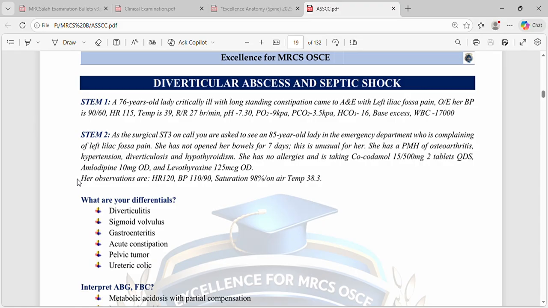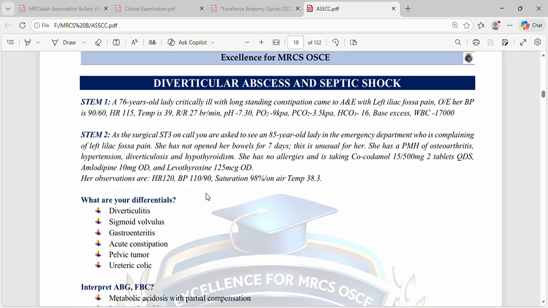You are asked to see an 85-year-old lady in the emergency department who is complaining of left iliac fossa pain. She has not opened her bowels for 7 days. This is unusual for her. She has a past medical history of osteoarthritis, hypertension, diverticulosis, and hypothyroidism. She has no allergies and is taking co-codamol 15/500 milligram, 2 tablets QDS, amlodipine 10 milligram OD, and levothyroxine 125 microgram OD.